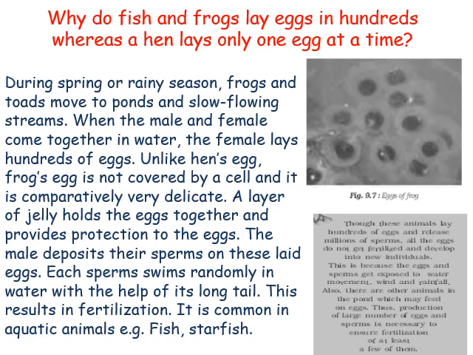The male deposits their sperms on these laid eggs. Each sperm swims randomly in water with the help of its long tail. This results in fertilization and it is common in aquatic animals, example fish and starfish. So here you got the answer: sperm swims randomly in water with the help of its long tail.